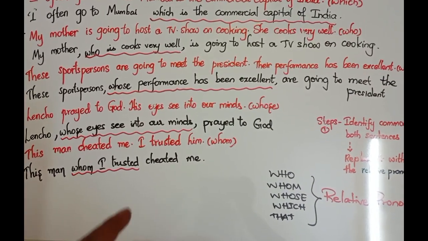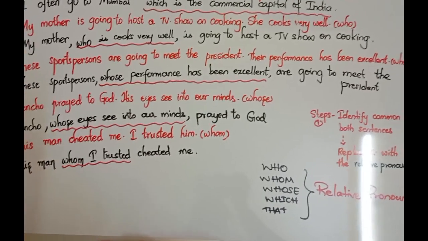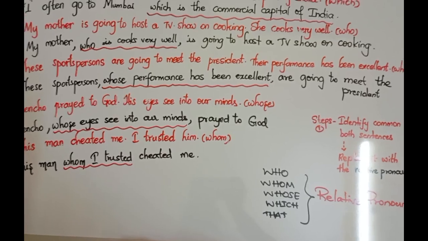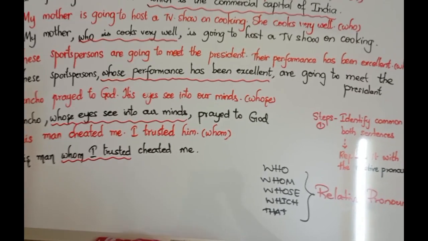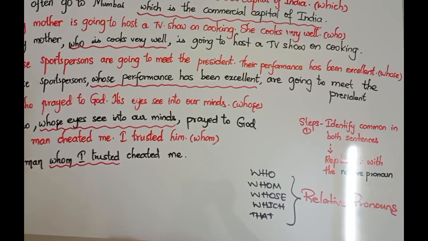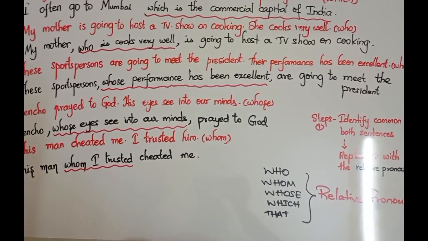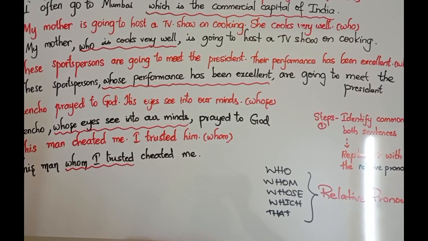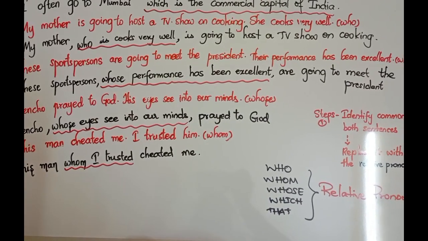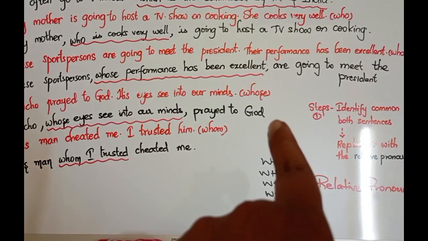Lencho prayed to God, his eyes see into our minds. Now you have to know what whose means. If you know that much, you can write: Lencho, comma, whose eyes see into our minds. Just add that relative pronoun beside Lencho and start writing whose eyes see into our minds. You finish with a comma, not a full stop, because this is not a closure: comma, prayed to God. At the end, you put a full stop.